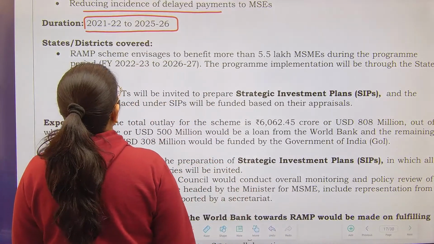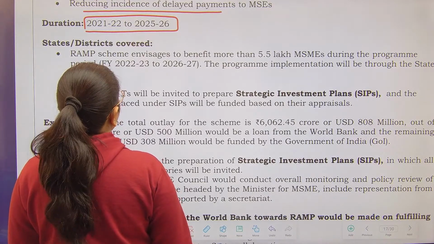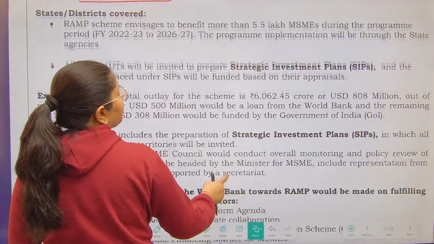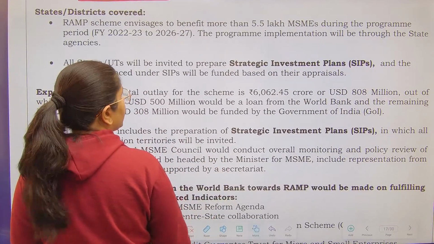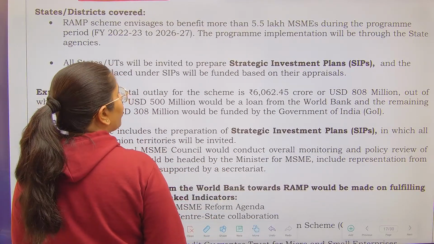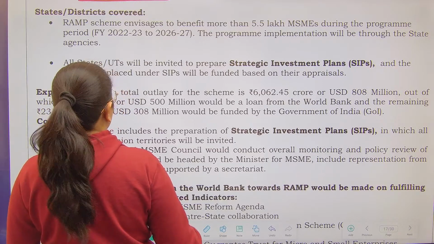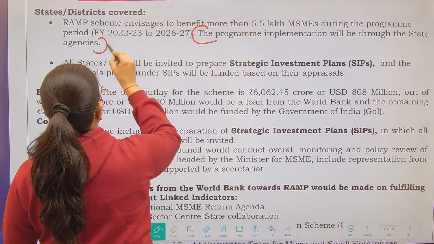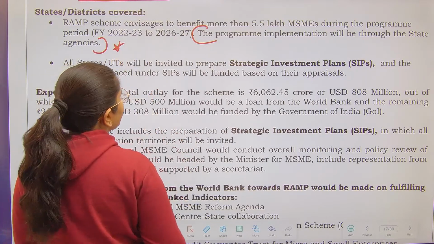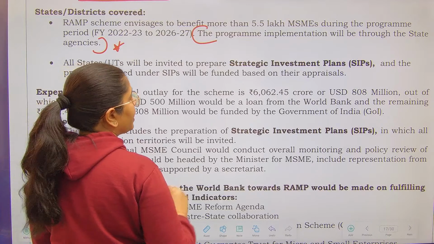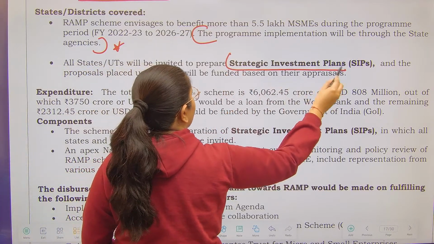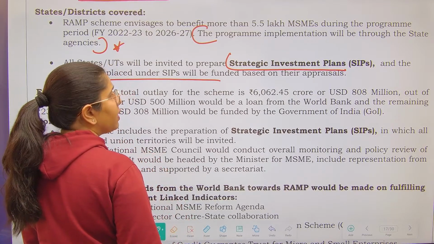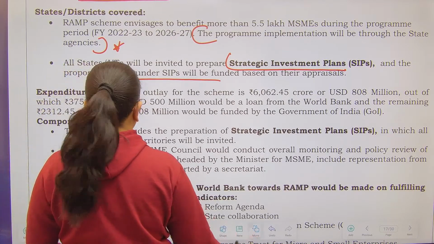See over here. So what are the states or districts covered? The RAMP scheme envisages to benefit more than 5.5 lakh MSMEs during this particular program. The program implementation will be through state agencies, very important. Who is going to implement the program? State agencies. All states and UTs will be invited to prepare the strategic investment plans, and the proposals placed under the strategic investment plans will be funded based on their appraisals.